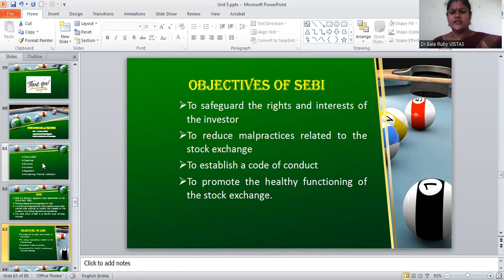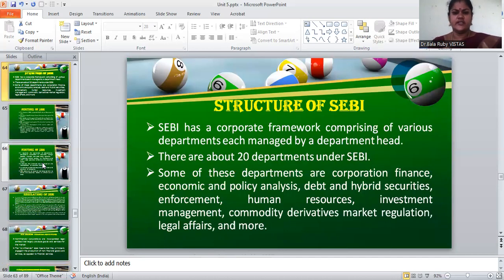Another aim is to introduce a new code of conduct. These are rules and regulations which will be implemented and followed in this market. And finally, it tries to promote the healthy functioning of the stock market. We are facing many problems in the smooth functioning of the stock market, so SEBI tries to create smooth functioning in the stock exchange. These are the main objectives of SEBI.